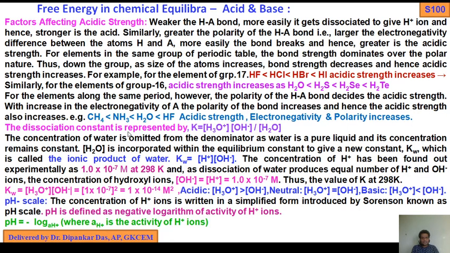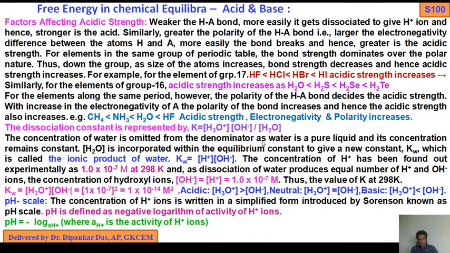Now the dissociation constant is represented by K equals molar concentration of H3O plus times molar concentration of OH minus. Because if you consider water plus water, water gives protons to another water molecule to form hydronium ions. So this is the dissociation constant. The concentration of water is omitted from the denominator.